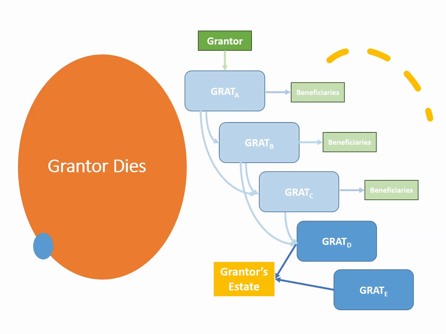If grantor dies during a rolling 2-year GRAT process, the active GRATs may terminate or continue according to their terms. To the extent that the GRATs continue, the annuity payments would be payable to the grantor's estate, with the remainder passing to the remainder beneficiaries at the end of the term. For estate tax purposes, the portion of each GRAT attributable to a grantor's retained annuity interest is included in grantor's gross estate under 2036, which in practice may approximate most or all of the GRAT depending on the timing of the death.